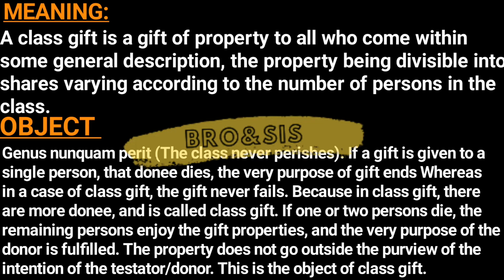If a gift is given to a single person and that donee dies, the very purpose of the gift ends, whereas in a case of class gift the gift never fails because in class gift there are more donees, and that is why it is called class gift. If 1 or 2 persons die, the remaining persons enjoy the gift property and the very purpose of the donor is fulfilled. The property does not go outside the purview of the intention of the testator or donor. This is the object of class gift.